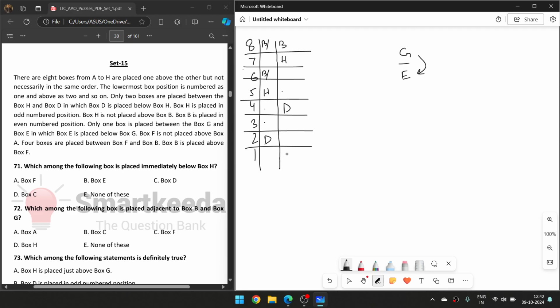F is not placed above A, so F is below A, so wherever A is, F is below there. Four boxes are placed between F and B. That's crazy. So if B is here, one, two, three, four, F will be here.